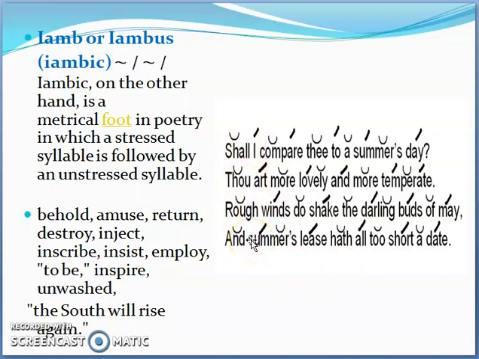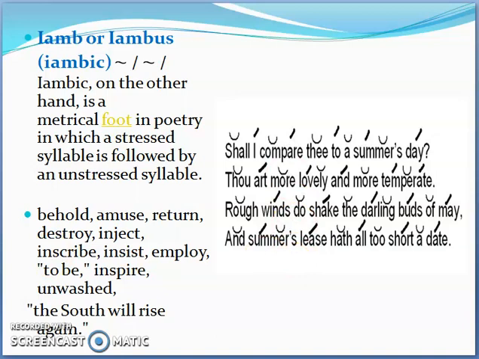You just read the whole poem, take one stanza out of it and try to decipher or decode the meter pattern. And if it is something that you are commonly finding in most lines, maybe there are going to be 4 or 5 lines that you don't find the meter working in. But if it is quite common in most of the lines, you can say that the poem is written in iambic pentameter, or mostly the meter that has been used is iambic pentameter. So this was about iambic.